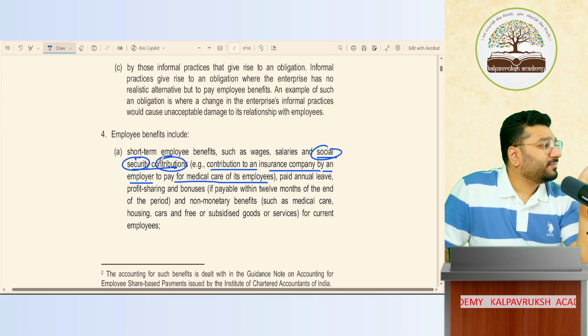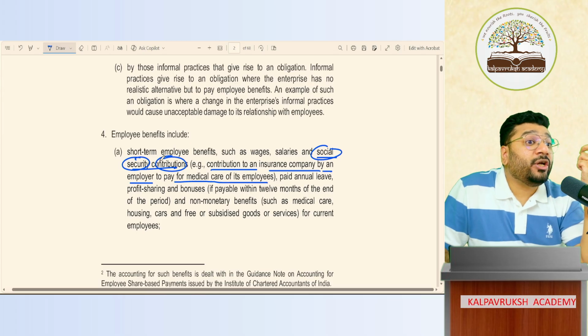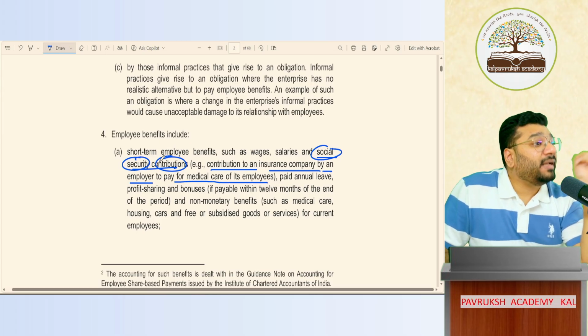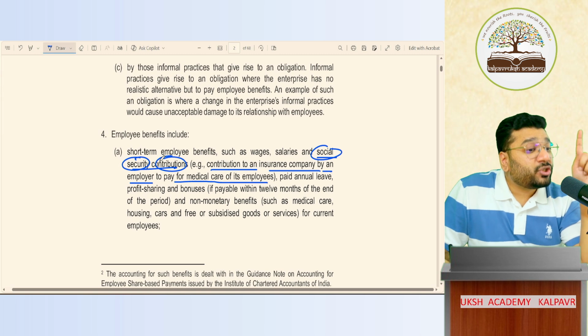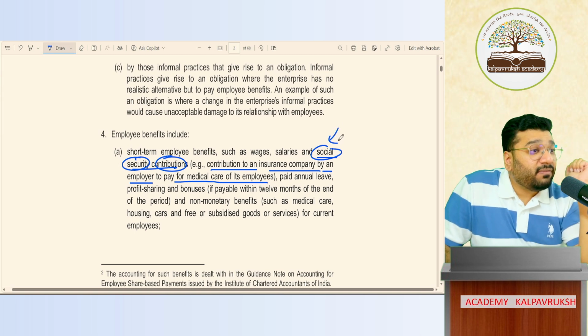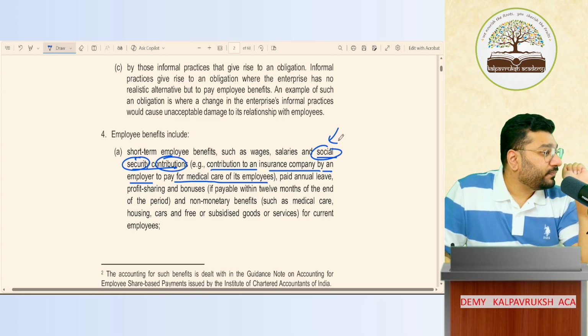This is called social security contribution. Insurance premium provides security to the employee. That's the name that they've given us. Instead of insurance premium, they say social security contribution. So this keyword, do not forget it. They will use it in the MCQ, so don't get confused there.